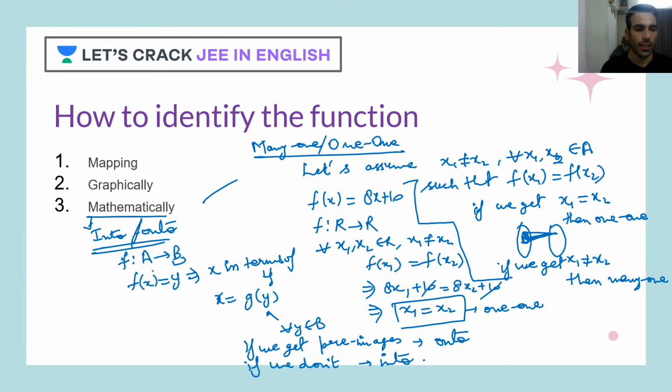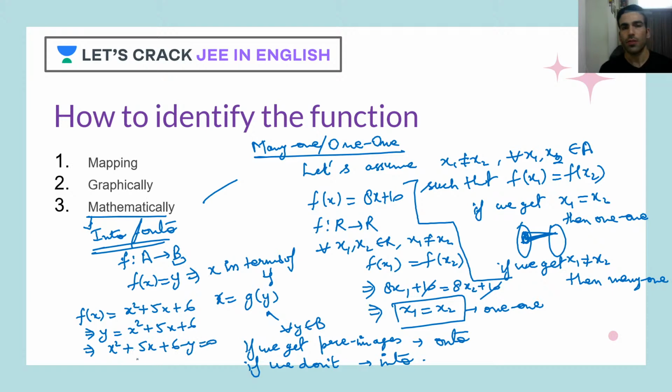And if you want to check, let's say I can check for your linear function also. Okay, no, let's not take that, because linear is very easy. Let's take quadratic, that would be a better option. So f of x is equal to, let's say, x square plus 5x plus 6, and let's say y is equal to x square plus 5x plus 6. Now I can rewrite this as x square plus 5x plus 6 minus y is equal to 0.